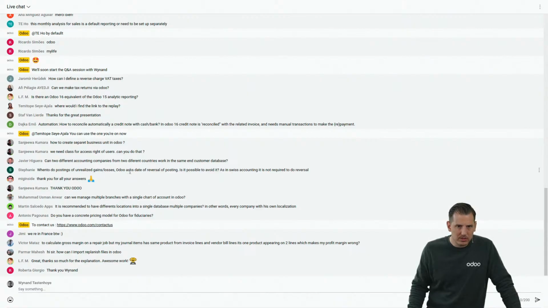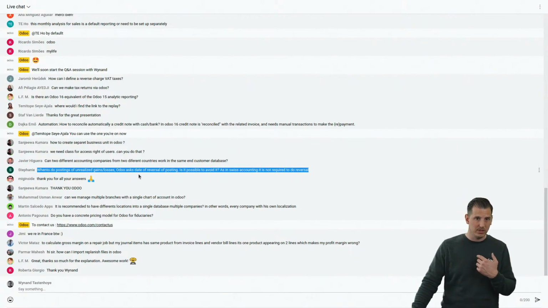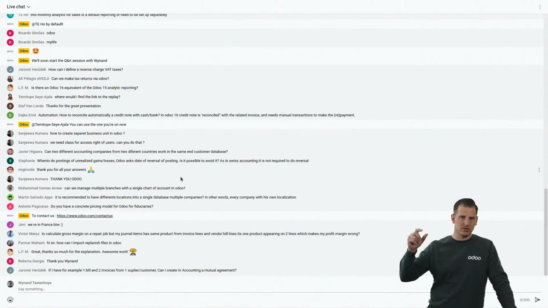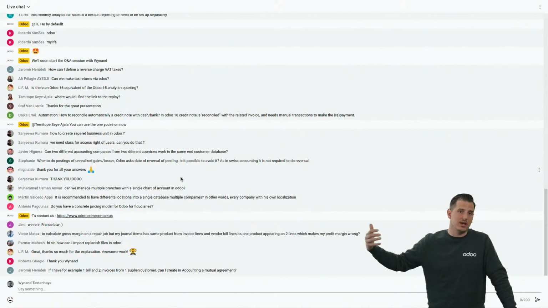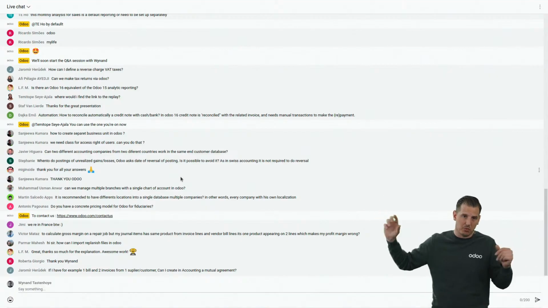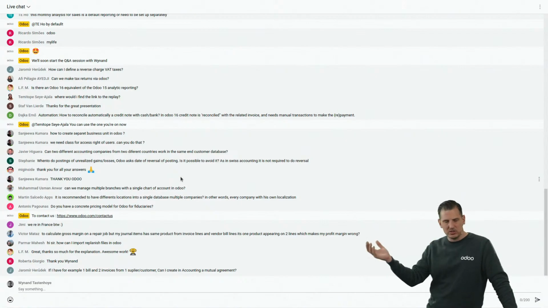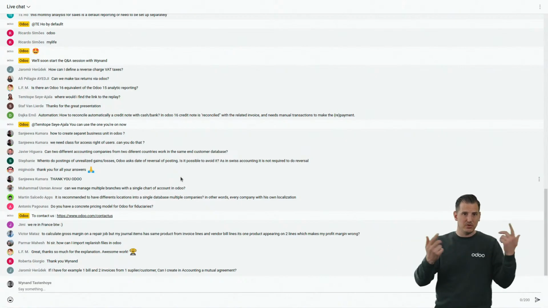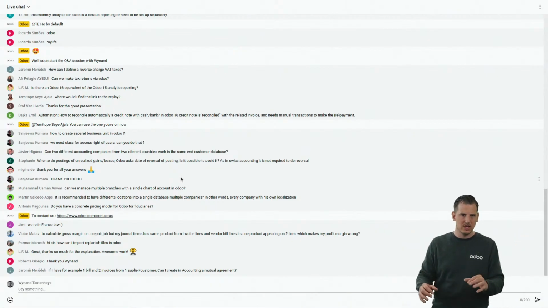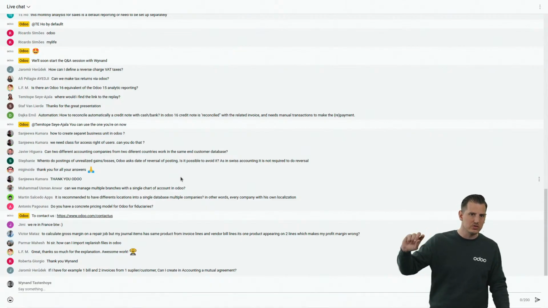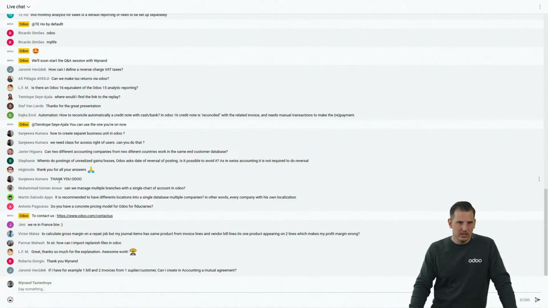When do postings in Odoo ask for a date of reverse, is it possible to avoid? No. I would be happy to understand why, but maybe the purpose was not clear. The unrealized gains and losses are only for the ones that are not yet realized. So basically, at a certain time they will be realized, and the final posting of the currency exchange gain or loss will be posted at that time. Basically, when an invoice is reconciled with a payment, for example, then it's realized. But the unrealized remains unrealized as long as it's not realized. So basically we always revert it because it's not final. You're welcome.